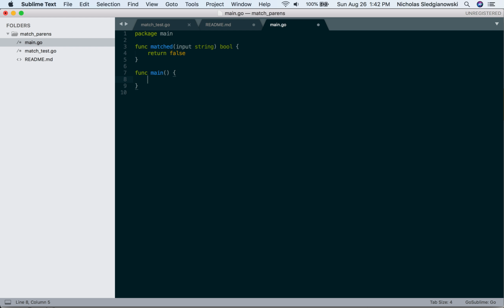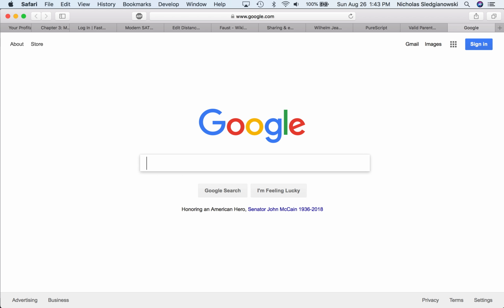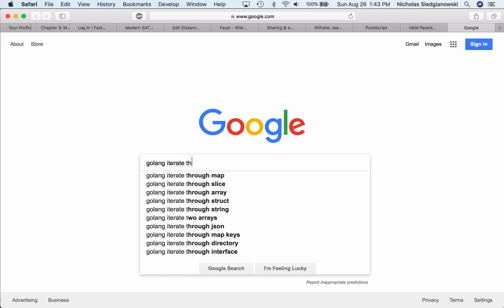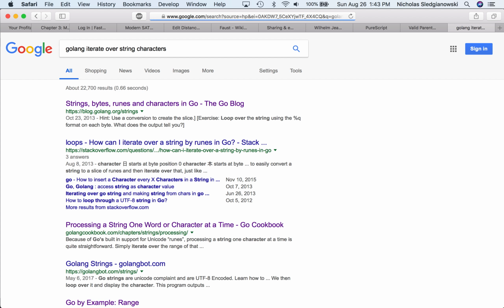That's something I didn't think of earlier, but I am going to have to figure out how to do that. Basically what we want is to read through our string, check each character to see whether it's one of those brackets, and then continue on. So we're going to need to iterate character by character through a string in Go. So let's go to google.com and search iterate through string character. There we go.